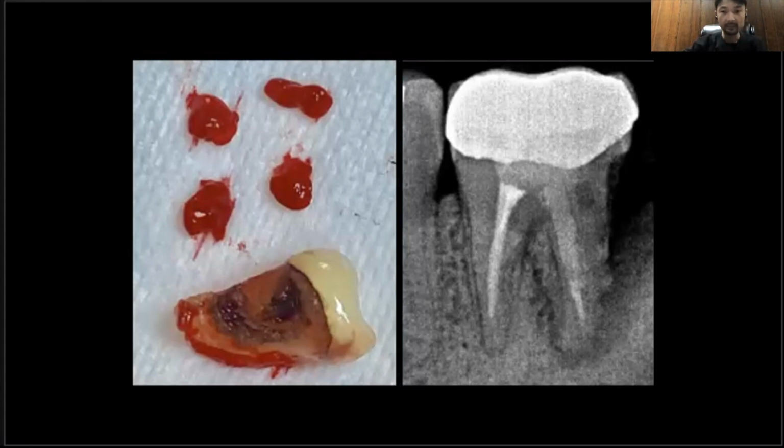So an endodontic-periodontal combined lesion is a true challenge. Its management requires understanding of the wound healing process involving both the endodontic and the periodontal complex. But the prognosis is not good, so extraction will be the first option in this kind of case.